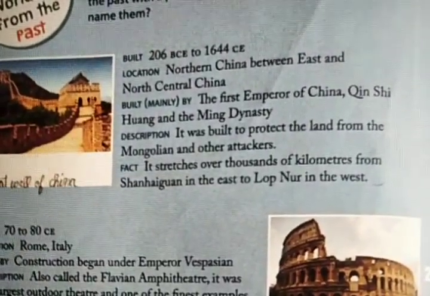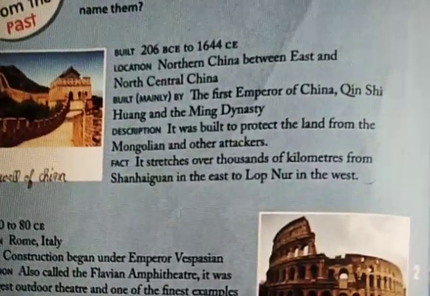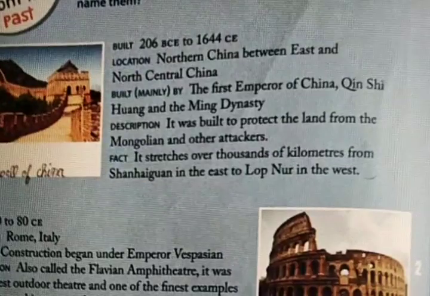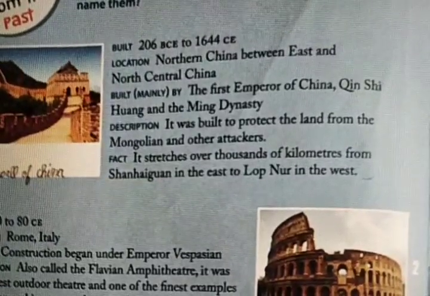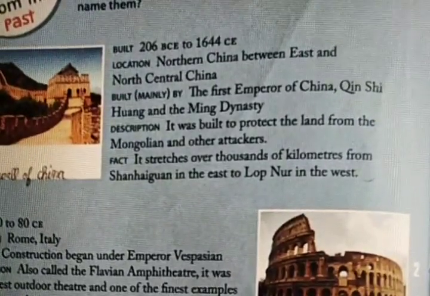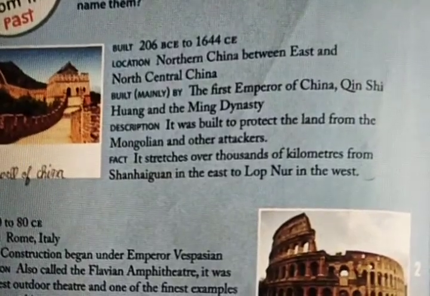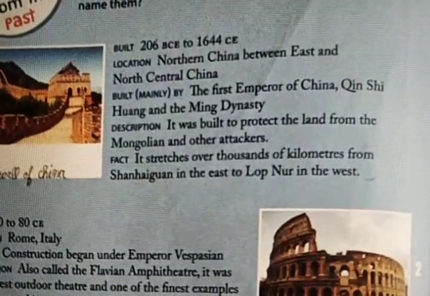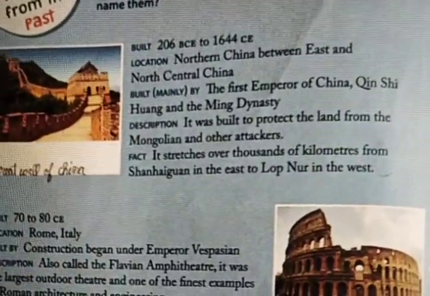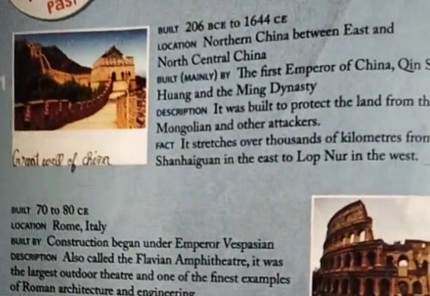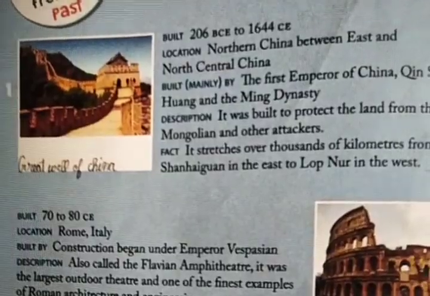China Wall. Most of the students know China Wall, right? Fact: it stretches over thousands of kilometers from Shanhaiguan in the east to Lop Nur in the west. What is the name of it? We know very well. It is nothing but the Great Wall of China.